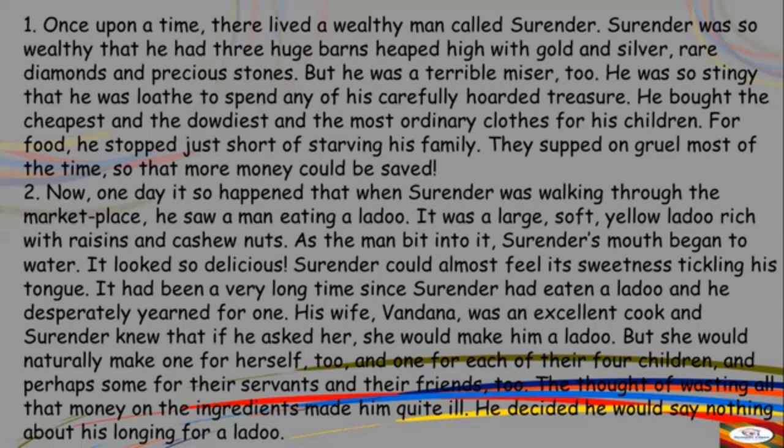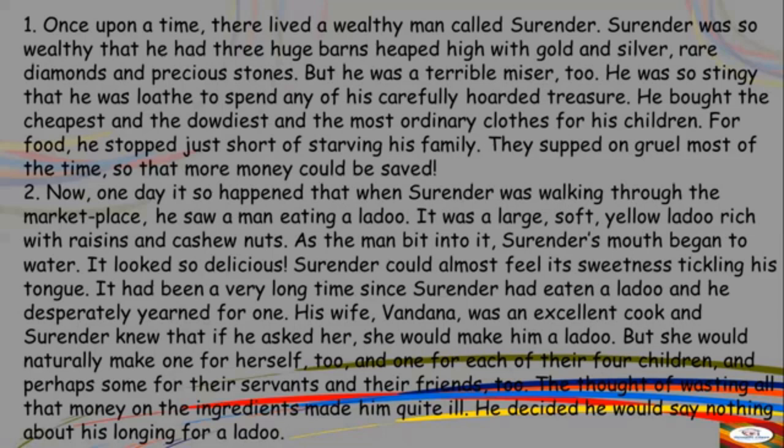As he was stingy, he would not spend, but he wanted it very badly. So his wife, Vandana, was an excellent cook, and she would naturally make one for herself and one for each of their four children and perhaps some for the servants. So he thought, my wife could make this because she is an excellent cook, and if I ask, she will make very tasty and delicious laddus.